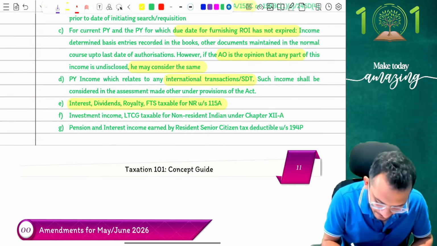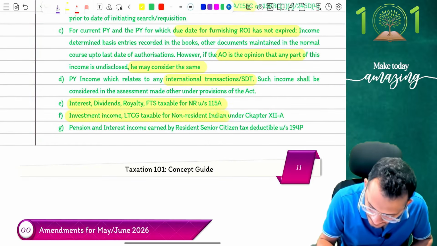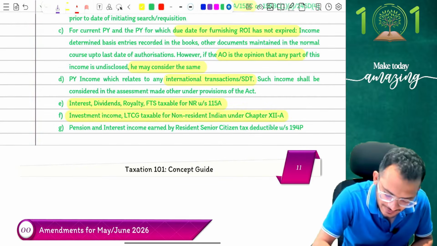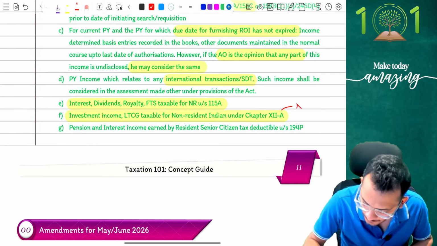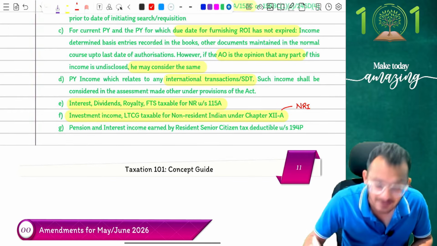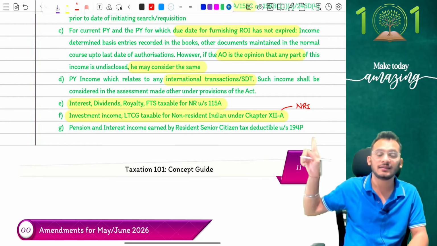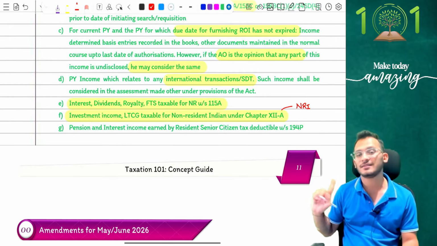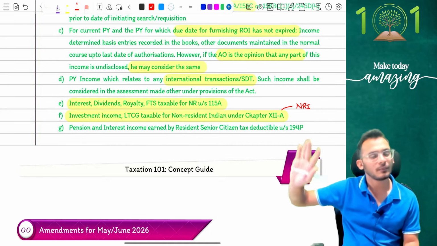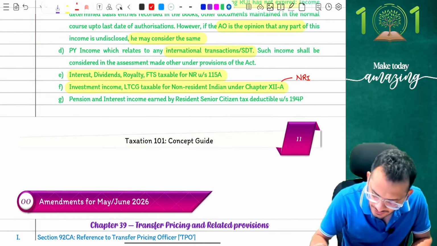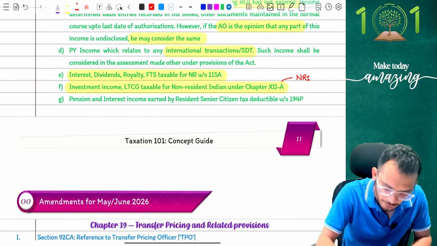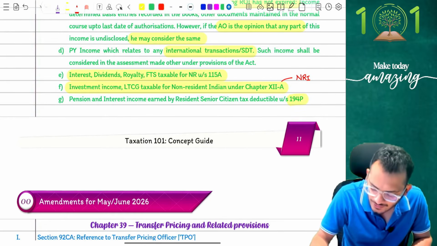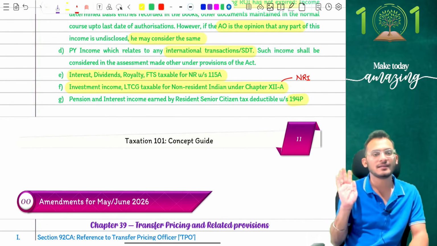Next, any kind of investment income, LTCG income for non-residents under Chapter 12A. Chapter 12A is basically your NRI taxation, your non-resident Indian taxation, because again the same thing, these incomes are going to be taxable at the rate of 20% on interest, and your capital gains rate of 12.5% will apply. So that is why they said don't report these incomes. Next, pension and interest income which is deductible under 194P, because anyway the bank would have taken responsibility on this. There is nothing undisclosed about it.